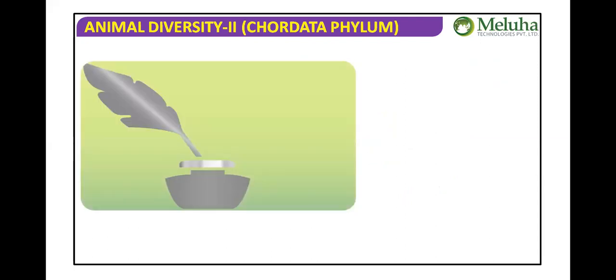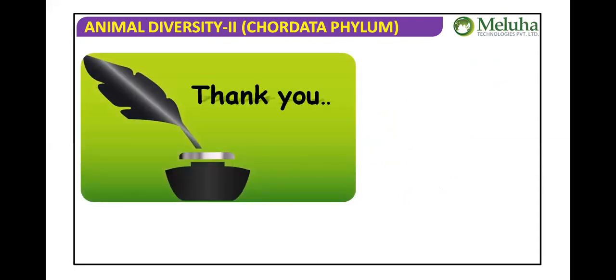Be prepared in that manner. That is very important: not only the right answer, but what the remaining options exactly are. If you practice in that way, for animal diversity 1 and 2, our total biology will be like that only, and our success is there itself. So you should practice when you see the four options, not fixing on a single option and getting happy because you got the answer. What about the remaining? If you think like that, you won't find just 45 questions every time. You'll find 200 questions, with 4 options each.